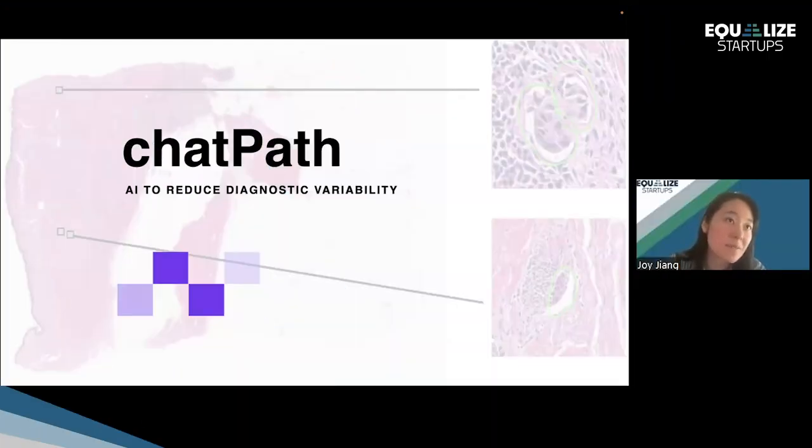So hi everyone. It's a pleasure to introduce our product, ChatPath. It's an AI tool that reduces diagnostic variability. This idea initially started with breast cancer.